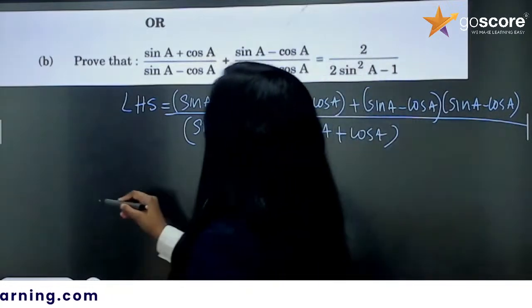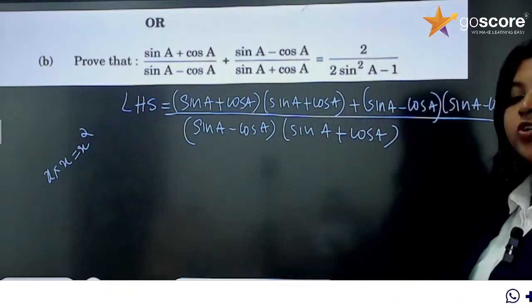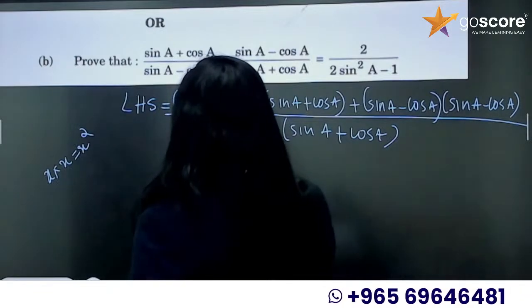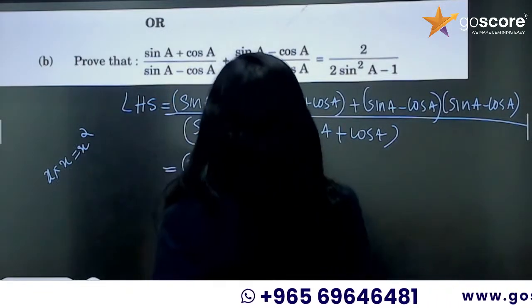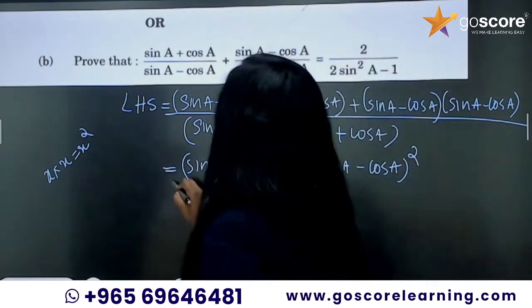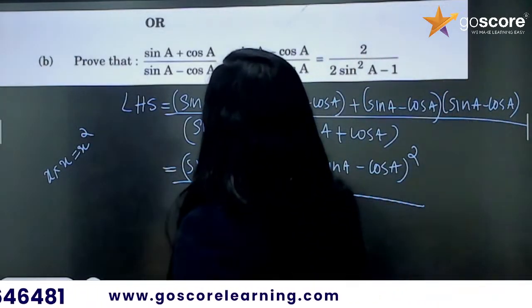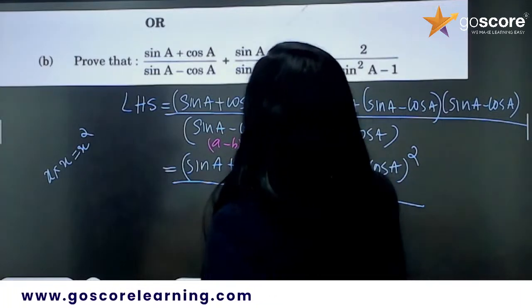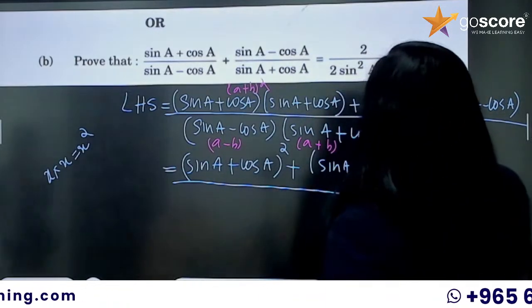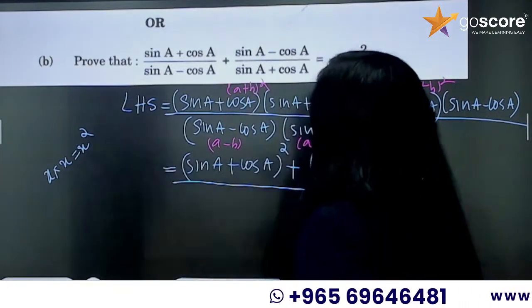Okay, so what is x into x? X square. So what is sin A plus cos A into sin A plus cos A? Sin A plus cos A the whole square. So sin A plus cos A the whole square plus sin A minus cos A the whole square divided by, this is in the form a plus b into a minus b. This is a minus b, this is a plus b. Okay, divided by a plus b into a minus b is a square minus b square.